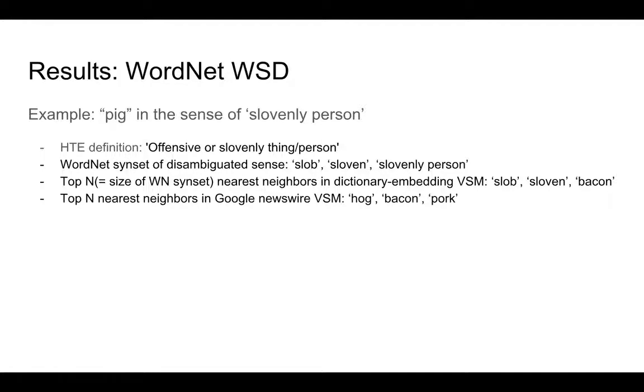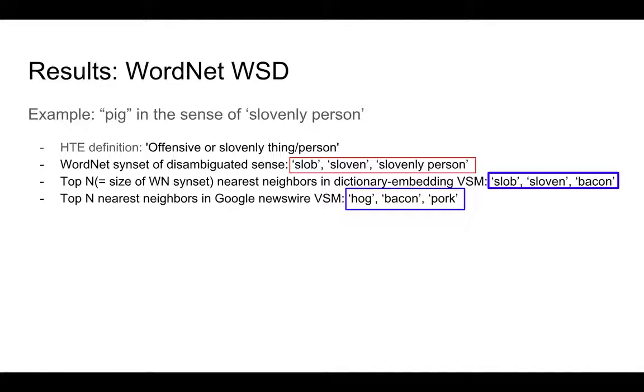Given the definition, I can then create a sentence embedding using the various methods, and the nearest neighbors according to the Arora et al. method are slob, sloven, and bacon. And finally, you can also look at the nearest neighbors just using single representation word vectors. And the nearest neighbors returned by that method and that VSM are hog, bacon, and pork. And I can then compare the respective F1 scores of each of the blue boxes to the red box.